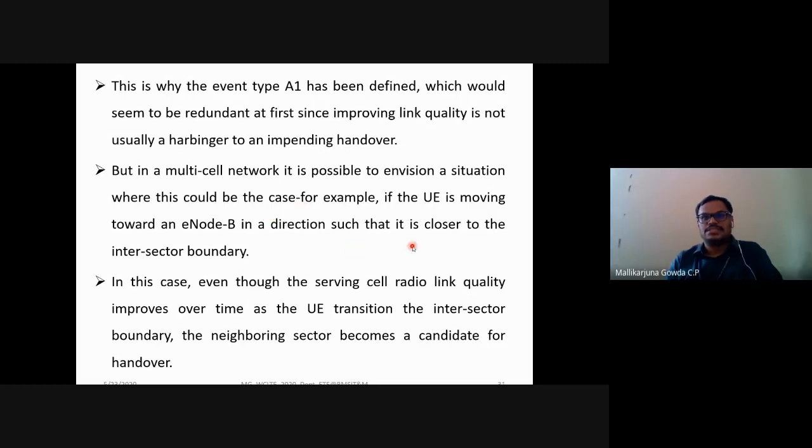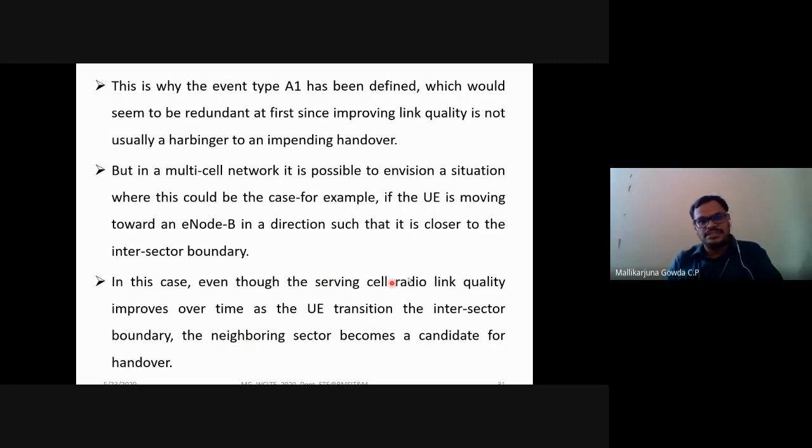Say, for example, the user equipment is moving toward the eNB in a direction such that it is closer to the intersector boundary. In such a case, even though the serving cell radio link quality improves over time, as the user equipment transitions across the intersector boundary, the neighboring sector becomes the candidate for the handover.